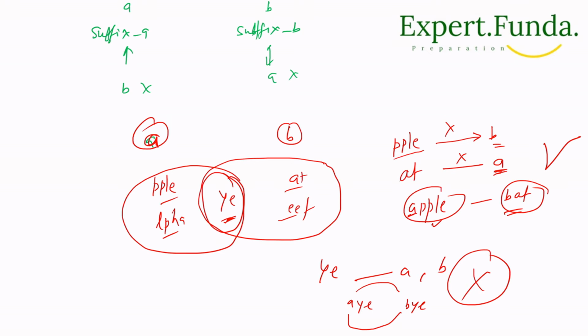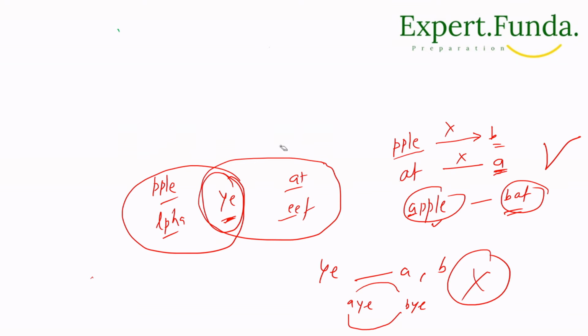Give me one minute. I can take the eraser, let me remove from here. So this was our A and this was our B, correct? Now the combination, I told you how we will make the mutuals. We have A and another we have B. There we have given PLE, and here is AT.